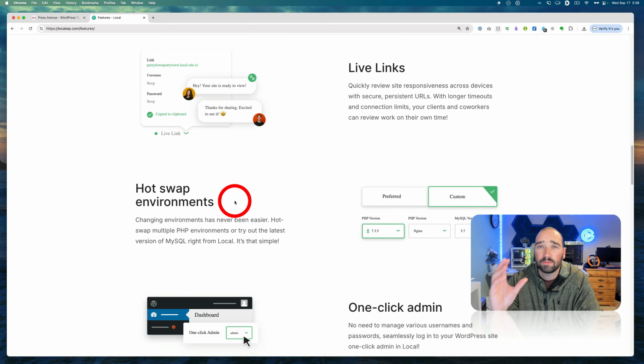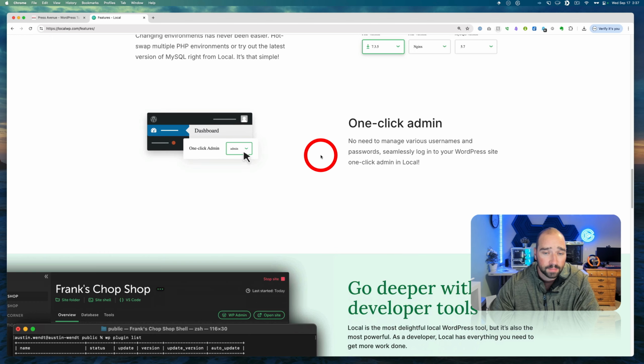I appreciate this a lot. You can hot swap environments. So not every host has the latest version of PHP. You can go back to say 7.3.5. You can do Nginx. You can change the versions. It's actually really nice. I've run into this where I have clients or new clients with very old versions of PHP. So on this, I can switch it ahead to a new version and see if their site works or if it's going to break or not.